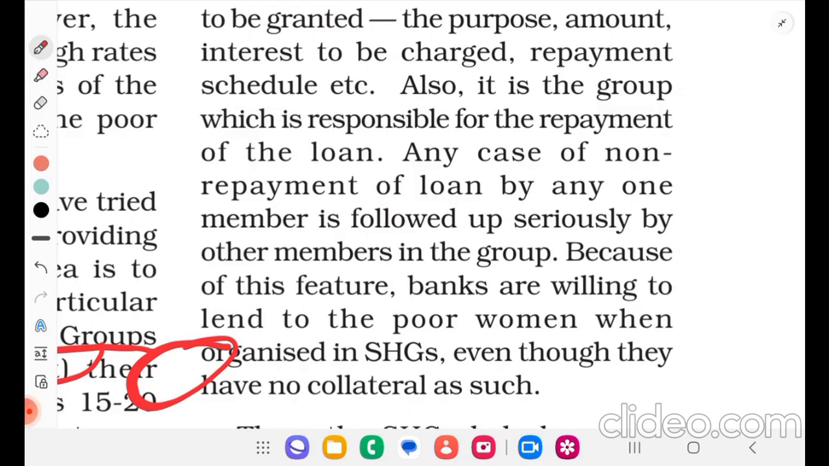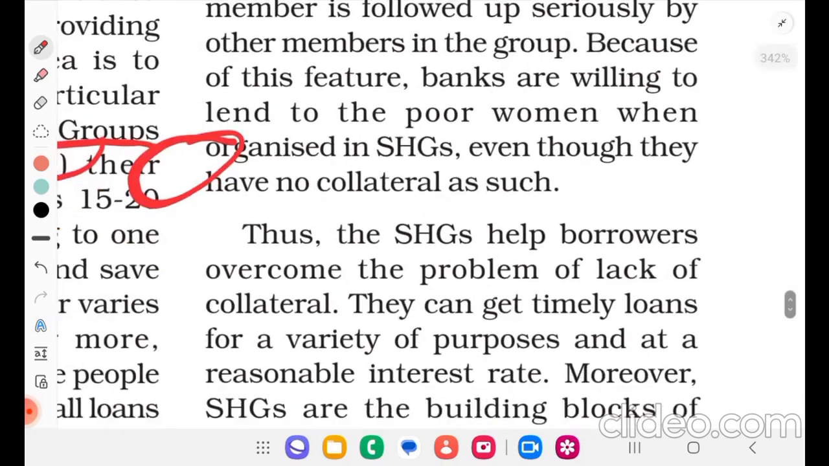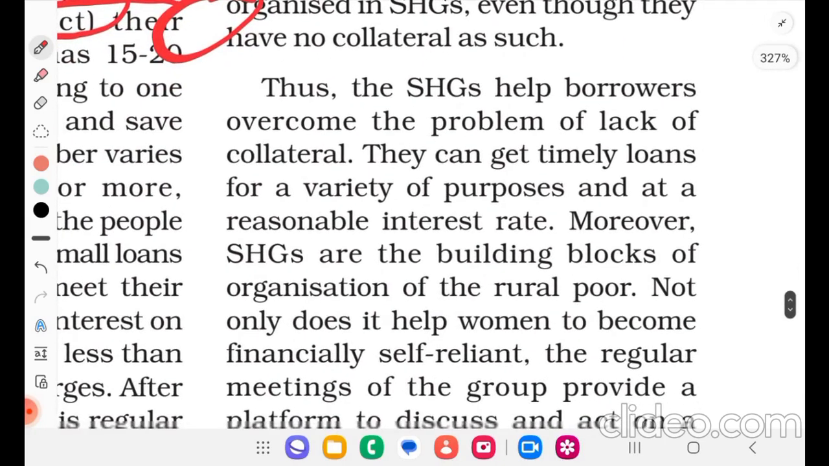Any case of non-repayment of a loan by any one member is followed up seriously by other members in the group. Because of this feature, banks are willing to lend to the poor women when organized in self-help groups, even though they have no collateral as such. Thus, the self-help group helps borrowers overcome the problem of lack of collateral. They can get timely loans for a variety of purposes and at a reasonable interest rate.